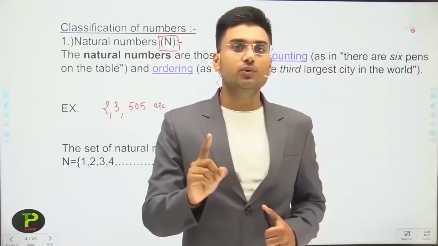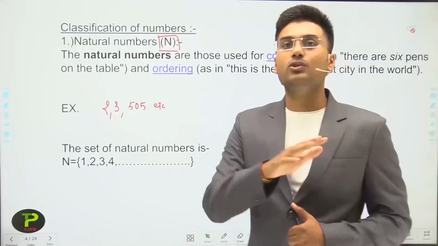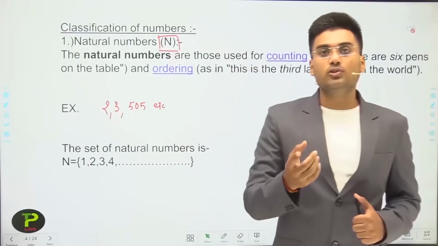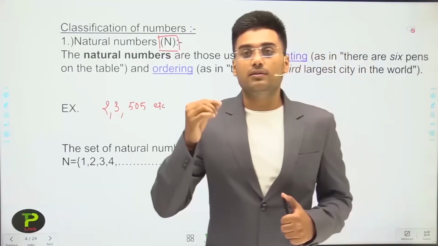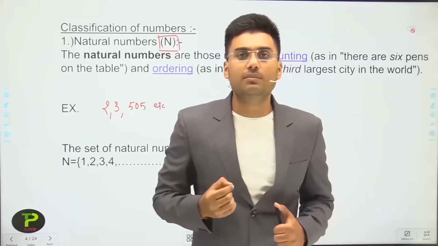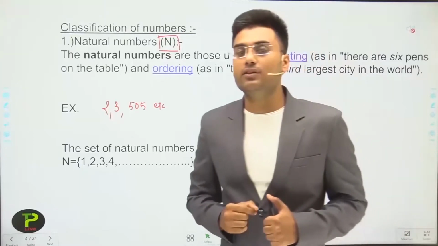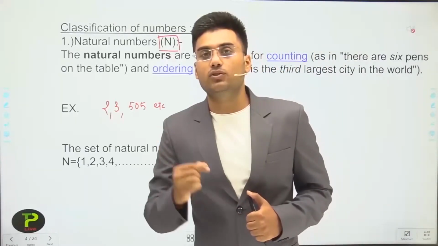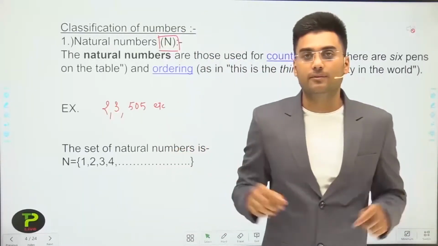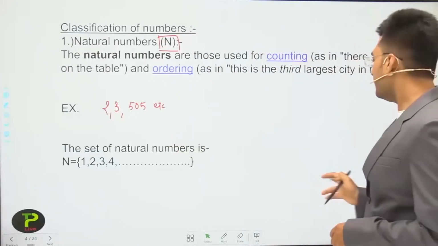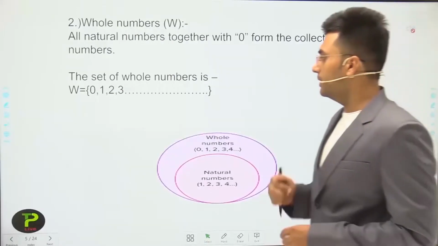If someone asks what the largest natural number is, you don't have an answer. But if asked which is the smallest natural number, the answer is 1.